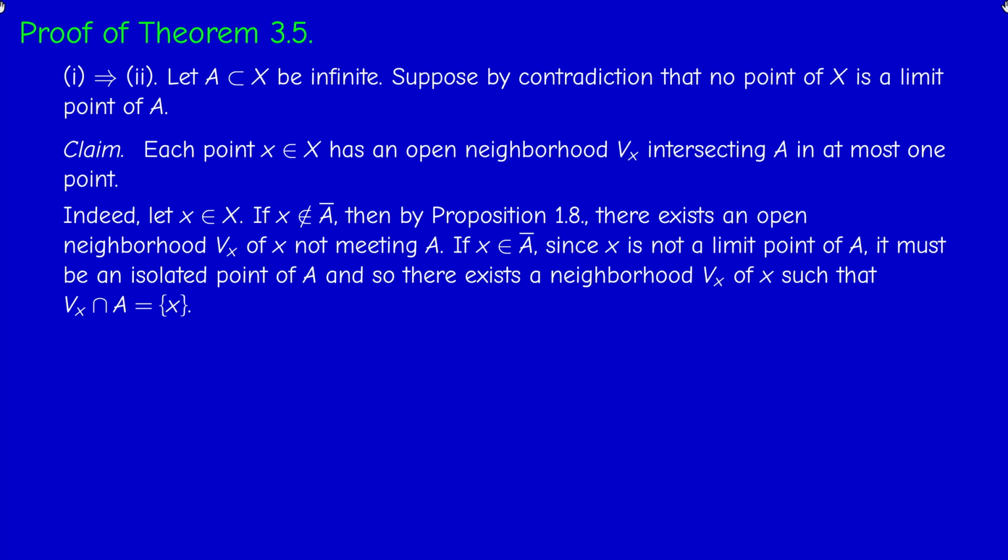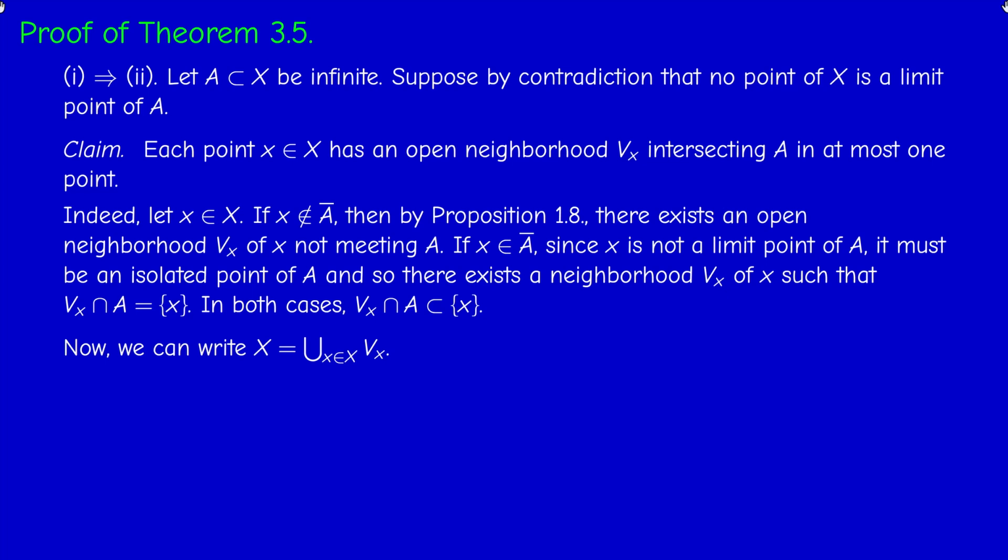Now, if x is in A bar, then since x is not a limit point of A by assumption, it must be an isolated point, because we said that there are two kinds of points in the closure: limit points and isolated points. So if it's not a limit point, then it's necessarily an isolated point. And this precisely means that there exists a neighborhood V_x that I can take open that intersects A exactly at the point x. So in both cases, the intersection is contained in the singleton x. So this proves the claim.